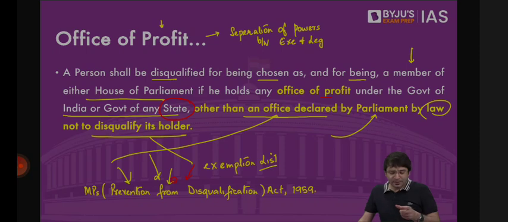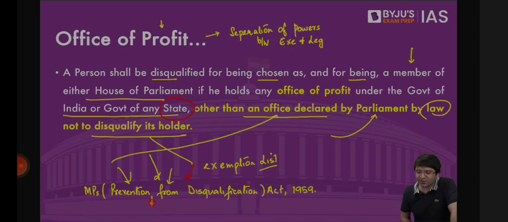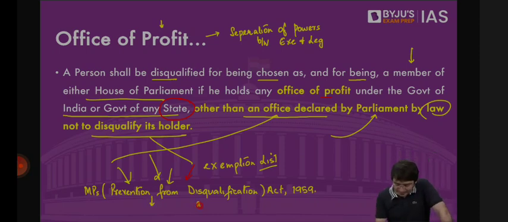Then what happened to Sonia Gandhi and others? Sonia Gandhi took the moral responsibility. She resigned because she knew what was going to happen. The MPs Prevention from Disqualification Act 1959 was now sought to be amended in 2006. The MPs Prevention from Disqualification Amendment Bill 2006. And this bill came to be known as the Office of Profit Bill.